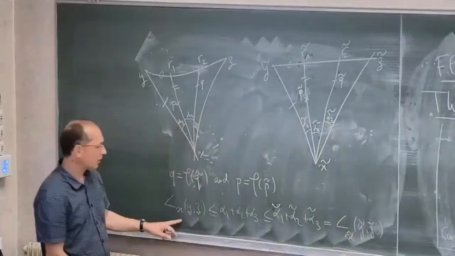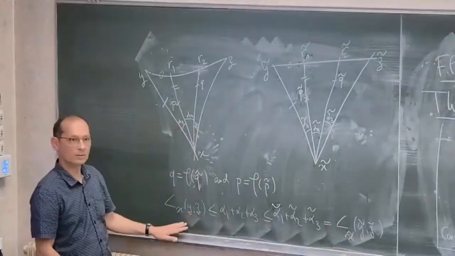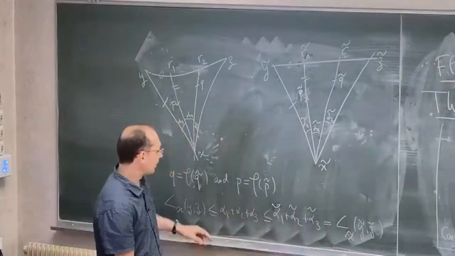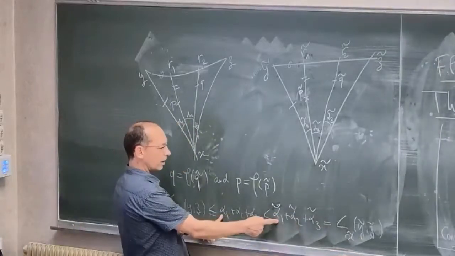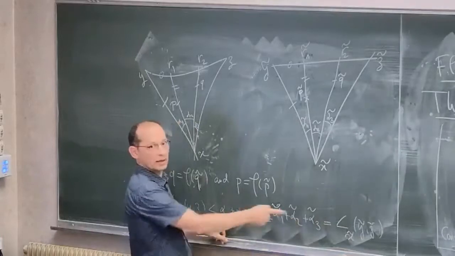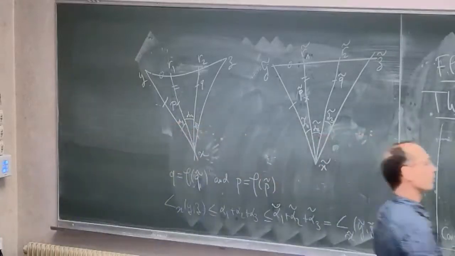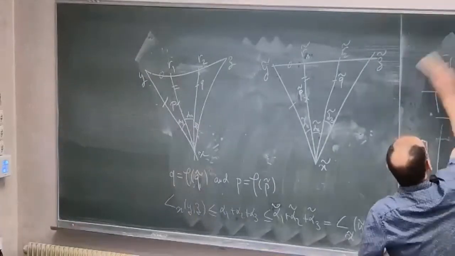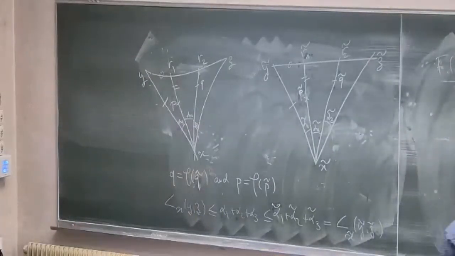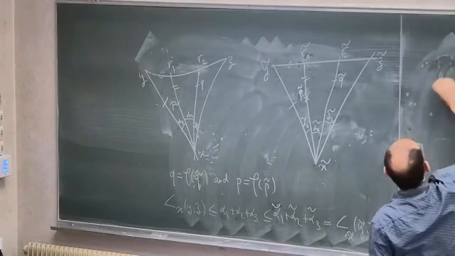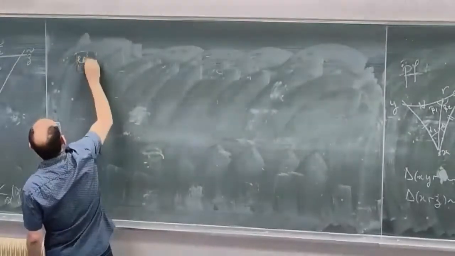But now I have equality everywhere because I know that the first one is equal to the last one. And because alpha 1 is less than alpha 1 tilde, alpha 2 less than alpha 2 tilde, and the same for alpha 3, I know that all the angles are the same.